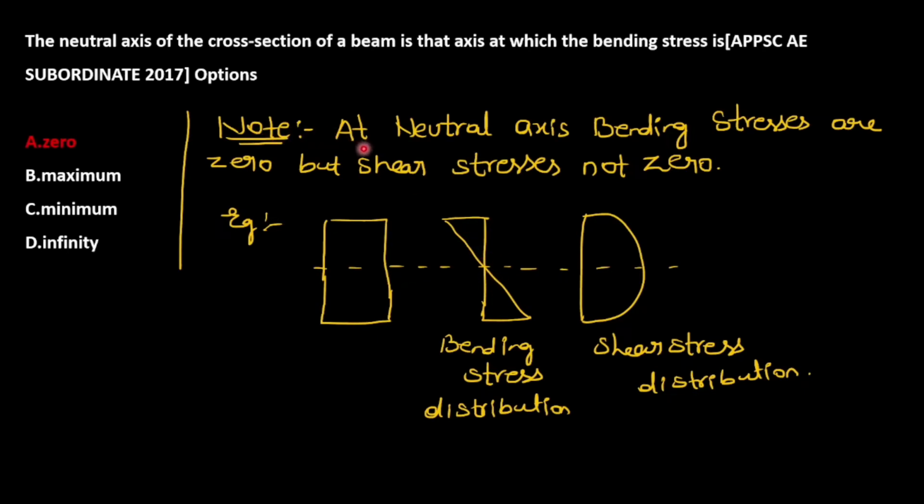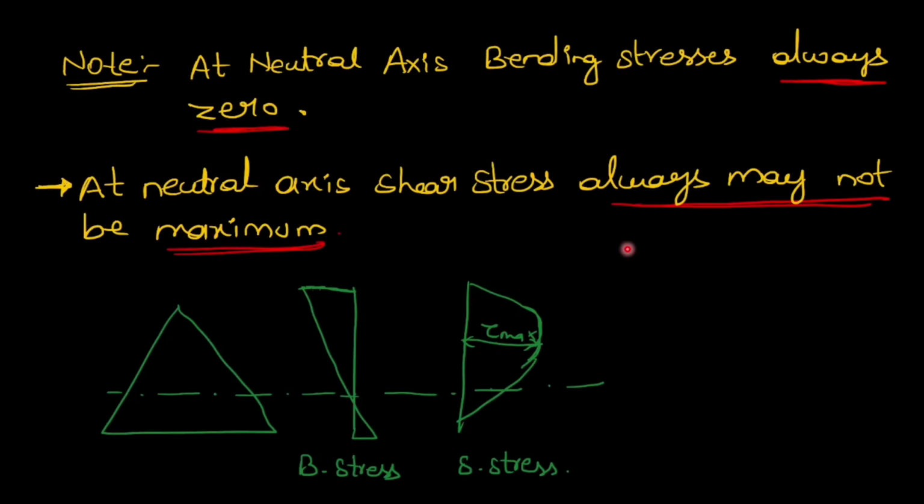So note point is that at neutral axis bending stresses are 0, but shear stress will not be 0 at neutral axis. Another note point is at neutral axis bending stress is always 0. Remember that, always 0.